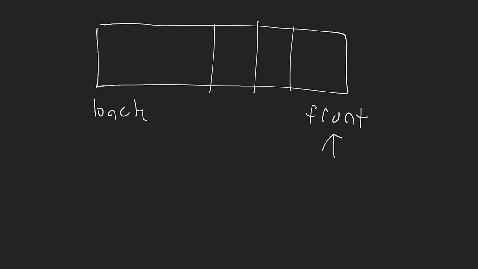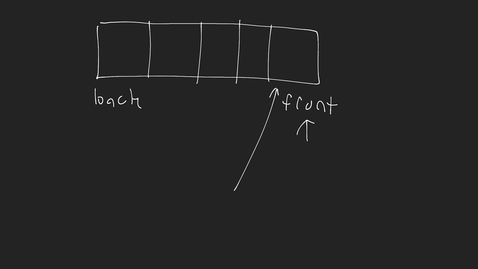Okay, so for the implementation of a stack, we can use a bunch of different data structures, but we actually can use an array here. Now, the reason why we can use an array is because we're doing operations at the same side of the array. So if we say that the back of our stack is here, and the front of our stack is here, and we add elements from the front of the stack, then that means that our pop and push operations will all happen in constant time.